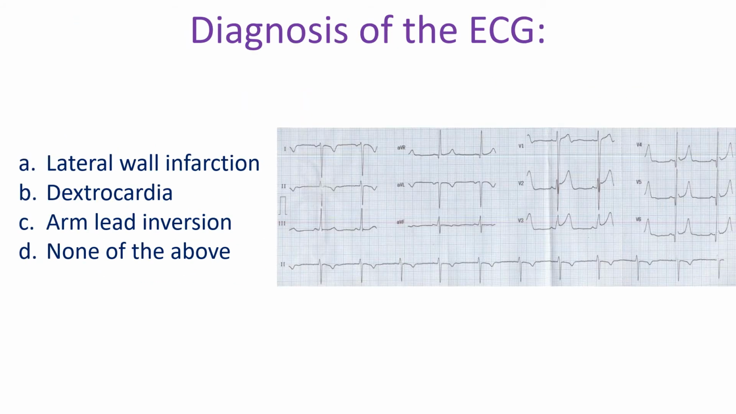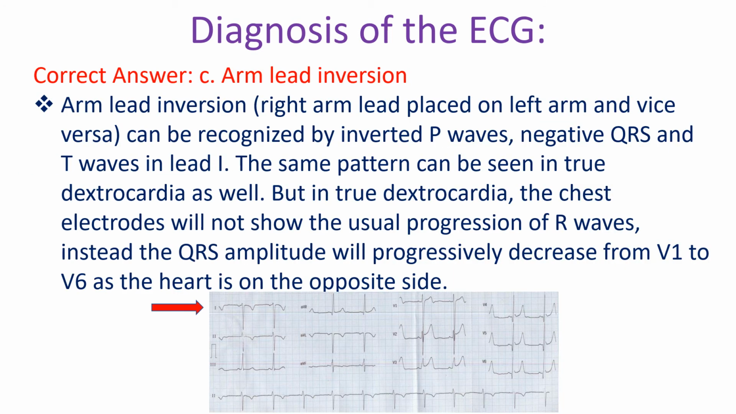Diagnosis of the ECG: A. Lateral wall infarction, B. Dextrocardia, C. Arm lead inversion, D. None of the above. Correct answer C. Arm lead inversion. Arm lead inversion, right arm lead placed on left arm and vice versa, can be recognized by inverted P waves, negative QRS and T waves in lead 1.